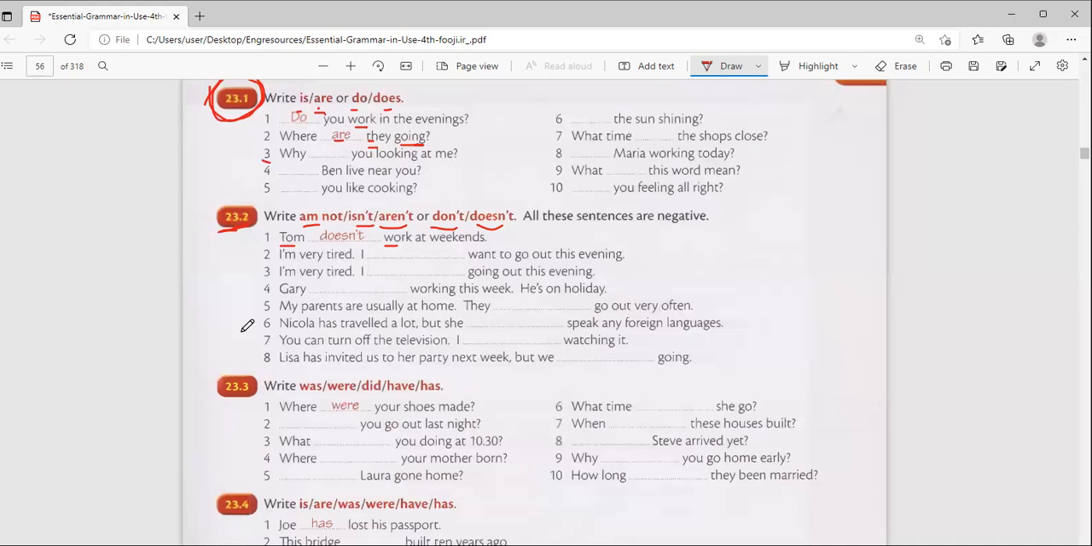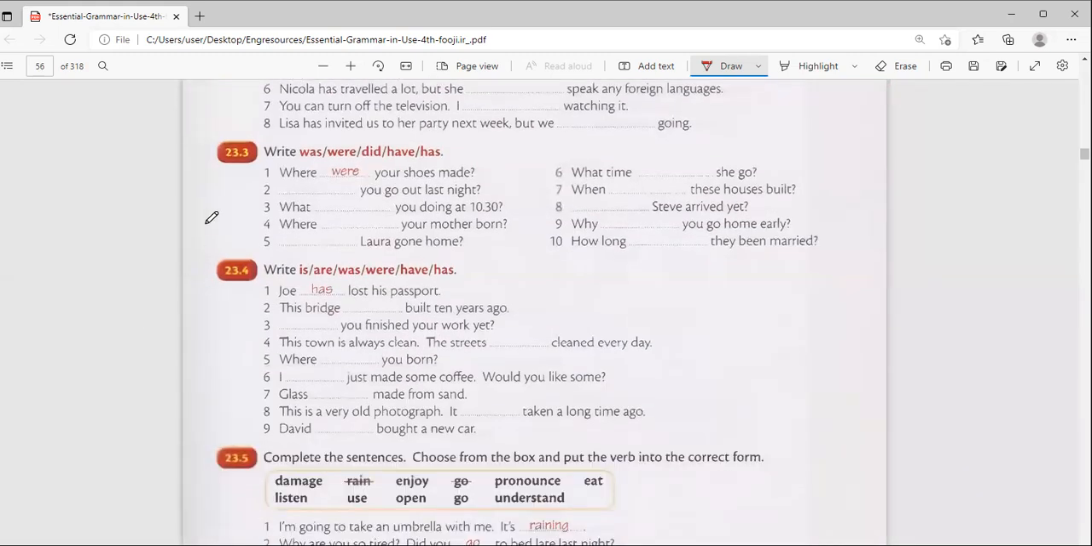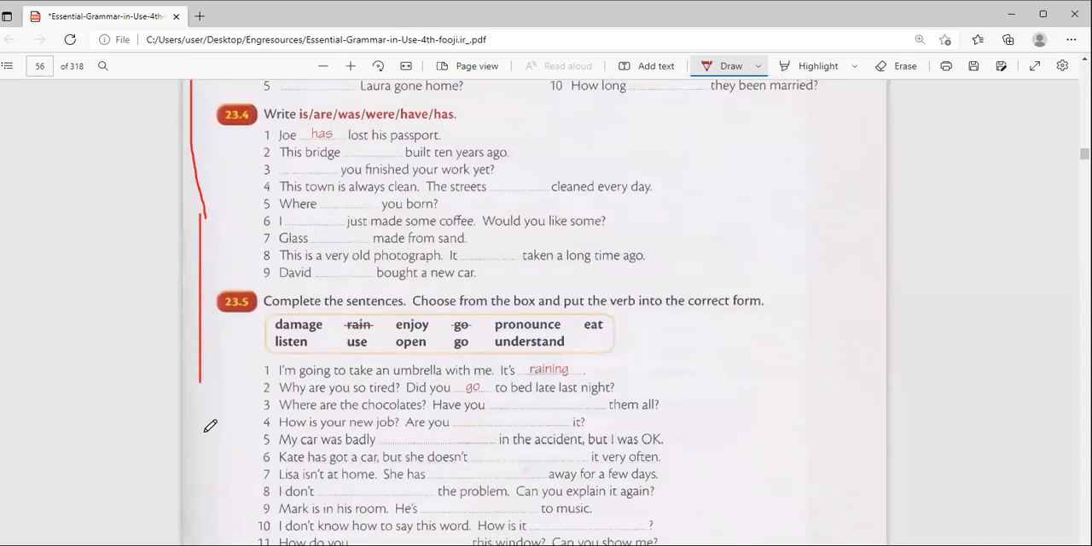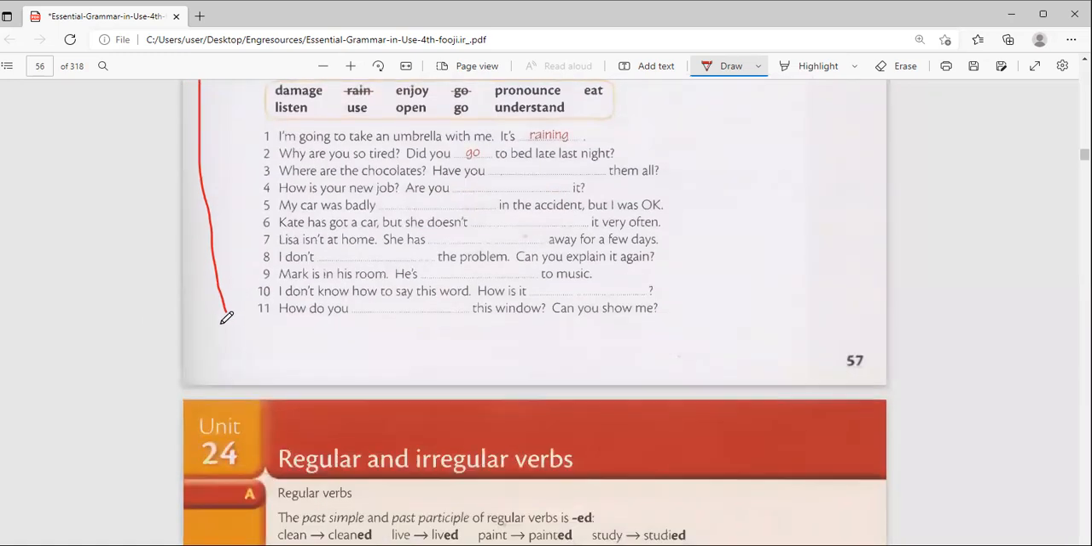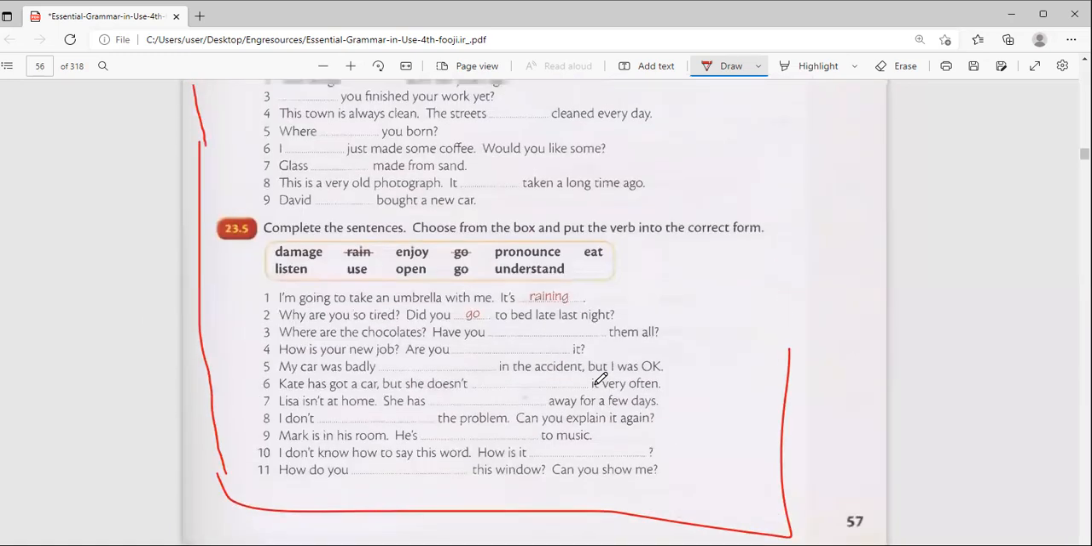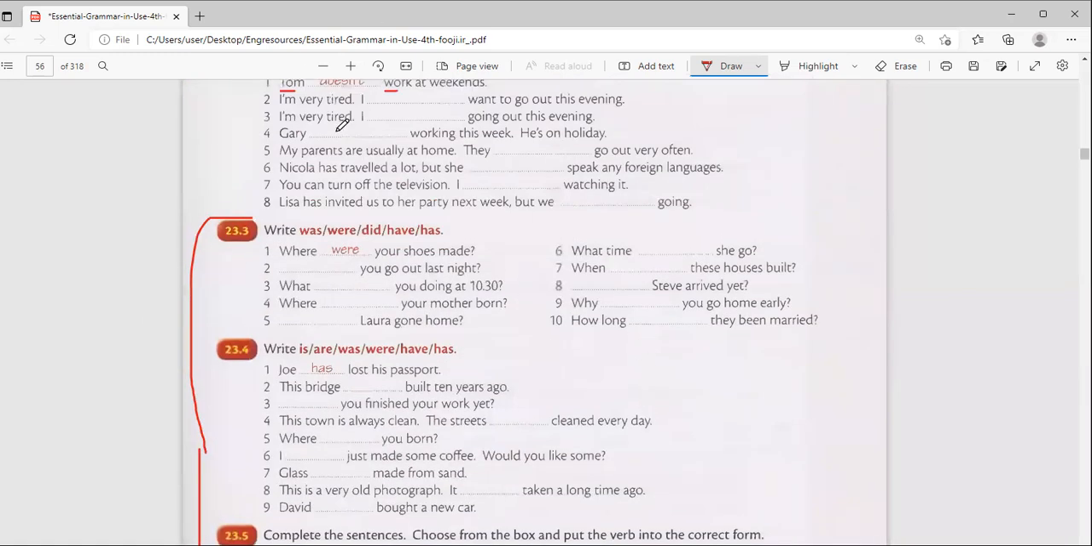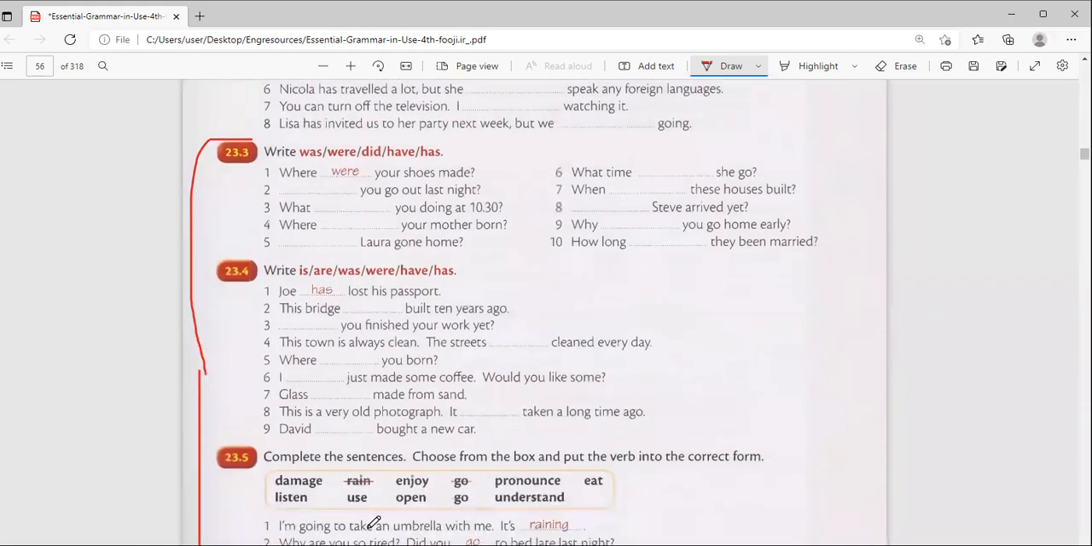So try this homework for me. Try number 23.3 up to 23.5. It's good for you, good for your health. It's very good if you finish. If you do that, it will be great.